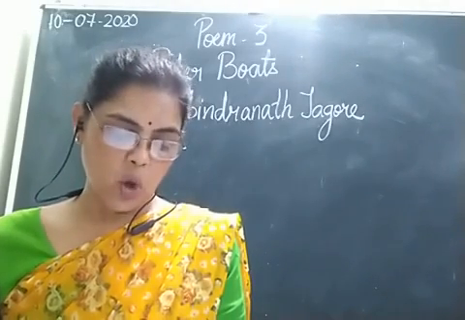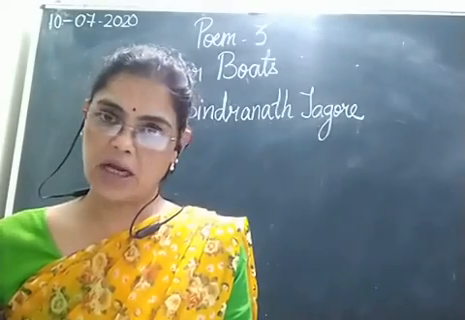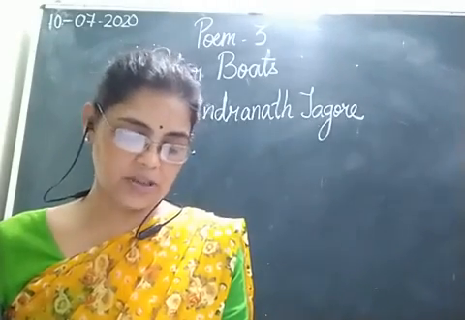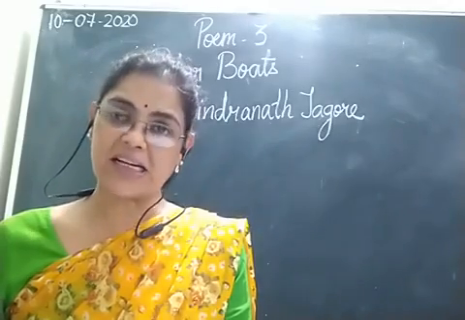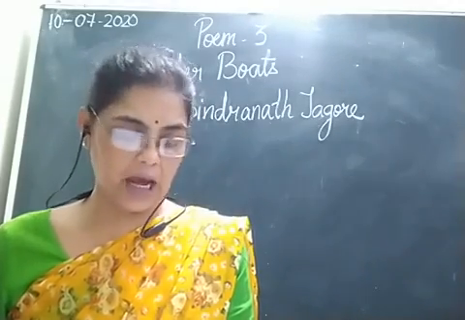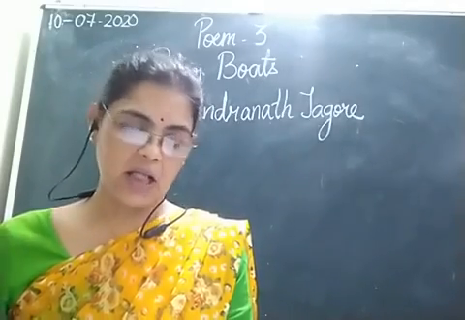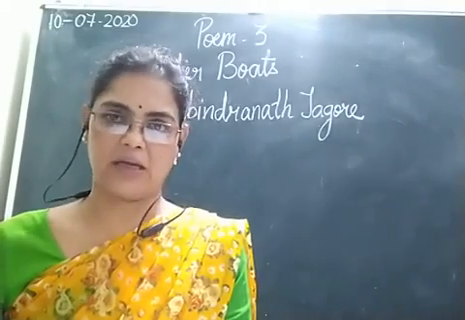Question 4. What does the poet see in the sky? The correct option is option C, little clouds. Answer will be, the poet sees little clouds in the sky.